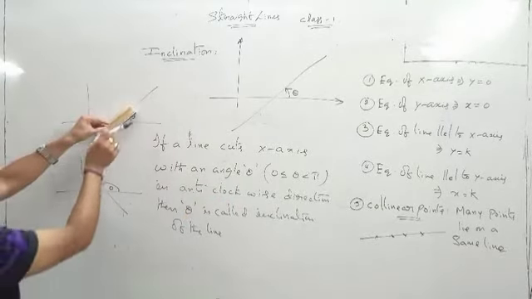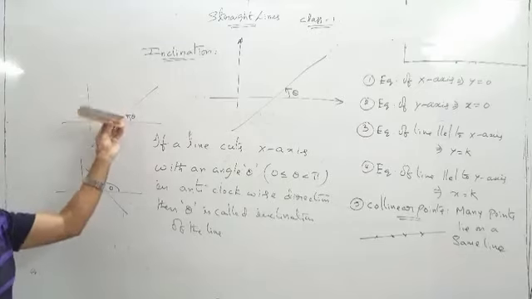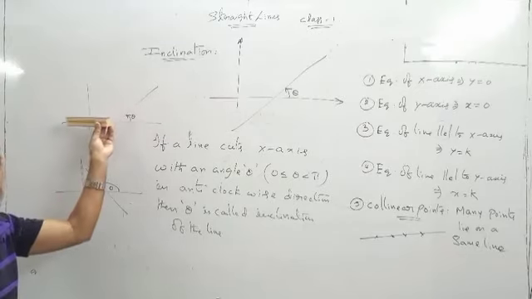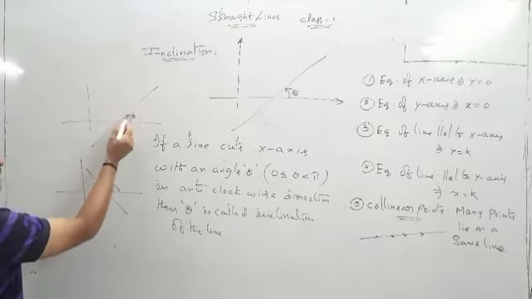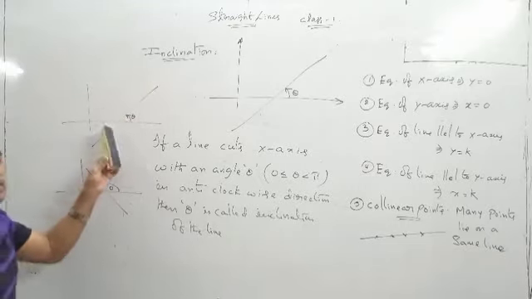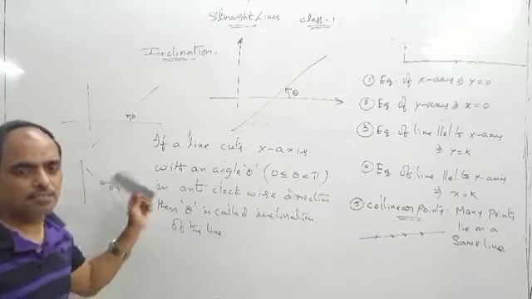So this is a line. A line can rotate like this. This is the initial position and this one is the terminal position. So if a line cuts the x-axis with some angle theta, this is said to be inclination. Write down the point.